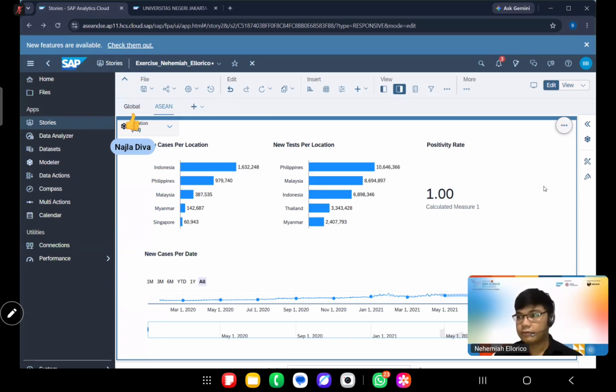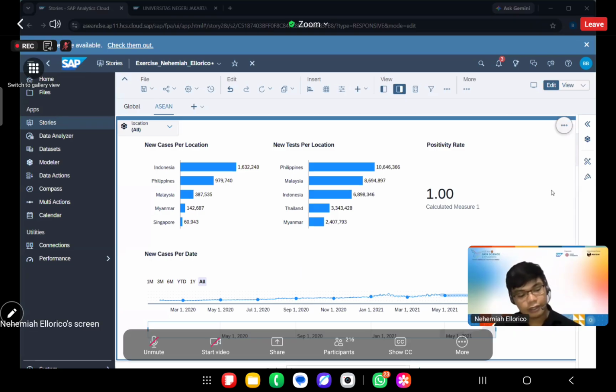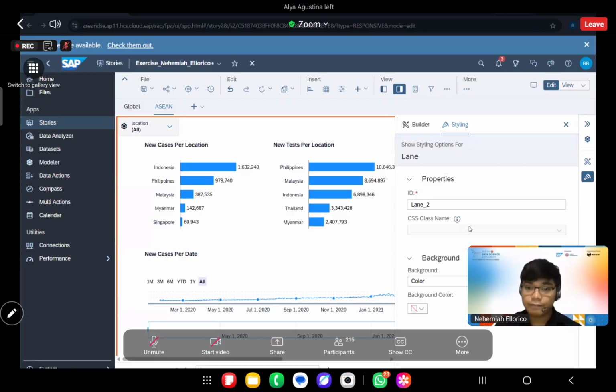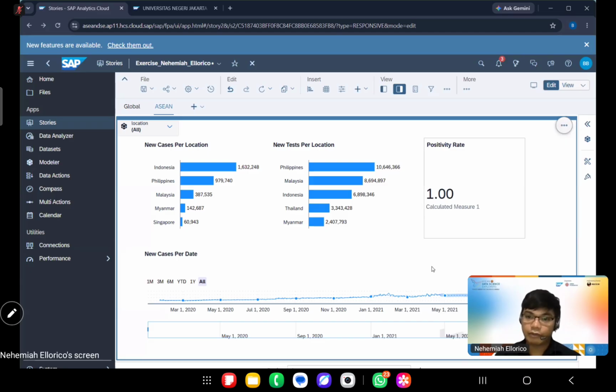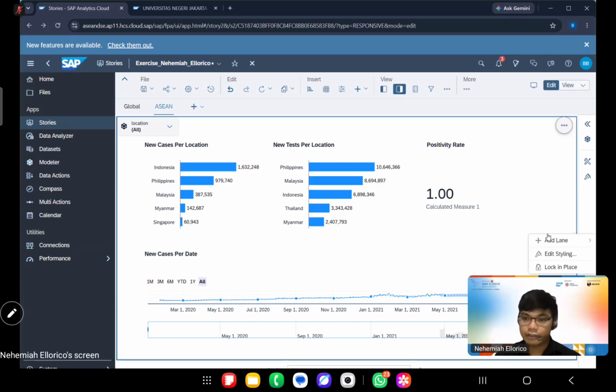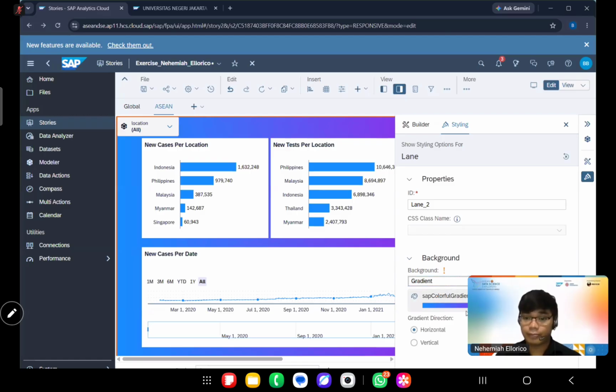Now we will style our story. Let's click on edit styling. You can just right click and then click on styling. Again, for example, just click on any empty space here, then edit styling, and then we can choose gradient for background. Any will do. So now it looks like this.